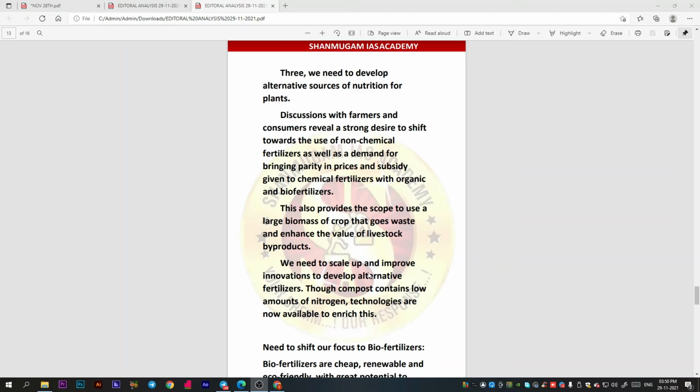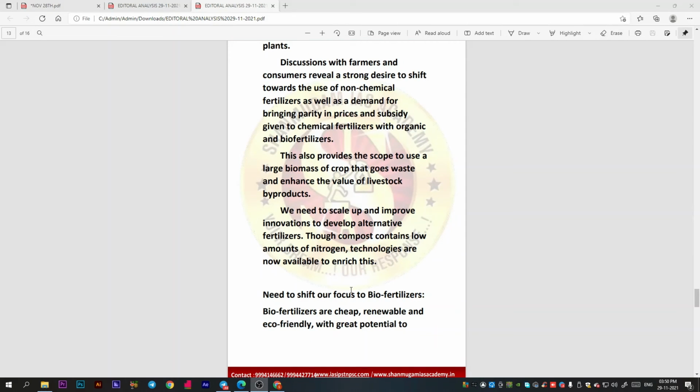So there is scope to use the large biomass of crop waste and enhance the value of livestock byproducts. Livestock byproducts are also being used in the form of biofertilizers. This scope has been increasing these days. This was the point I wanted to tell you here, and we need to scale up innovations to develop alternative fertilizers.